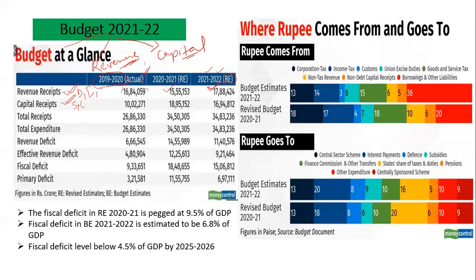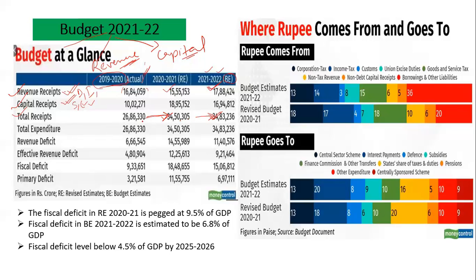Also, whenever the government does the recovery of past loans, this also comes under capital receipt. And similarly, the borrowing by the government. The government also borrows money in order to fulfill its budgetary provision, so this also comes under capital receipt. If we add both the revenue receipt and the capital receipt, we get the total receipt. The total receipt for 2020-21 is almost 34 lakh 50,000 crore, and around a similar amount of money the government wants to spend in the next upcoming year.